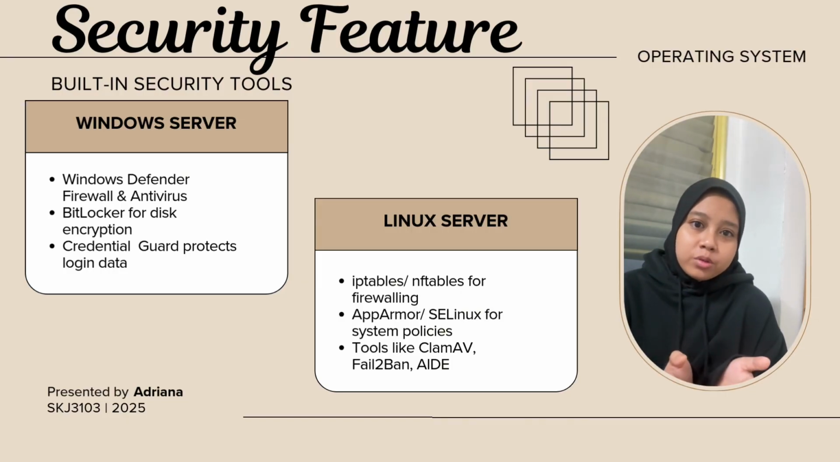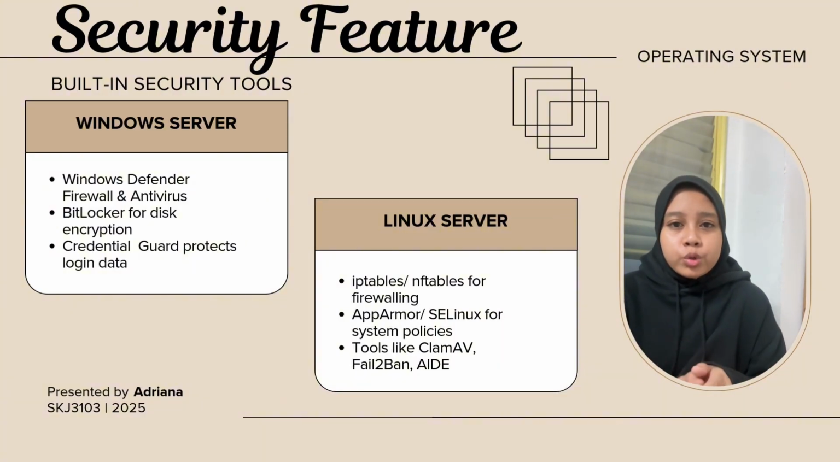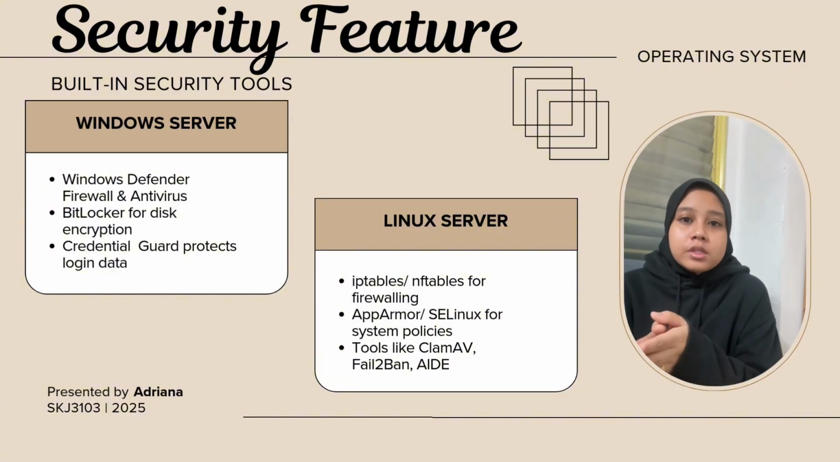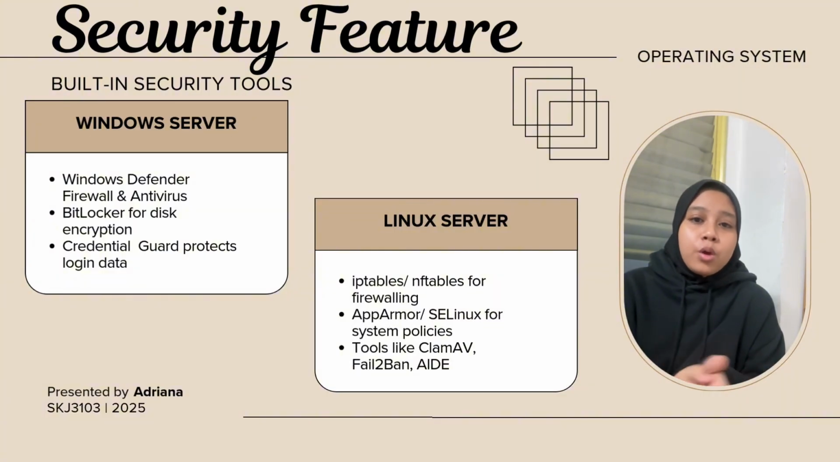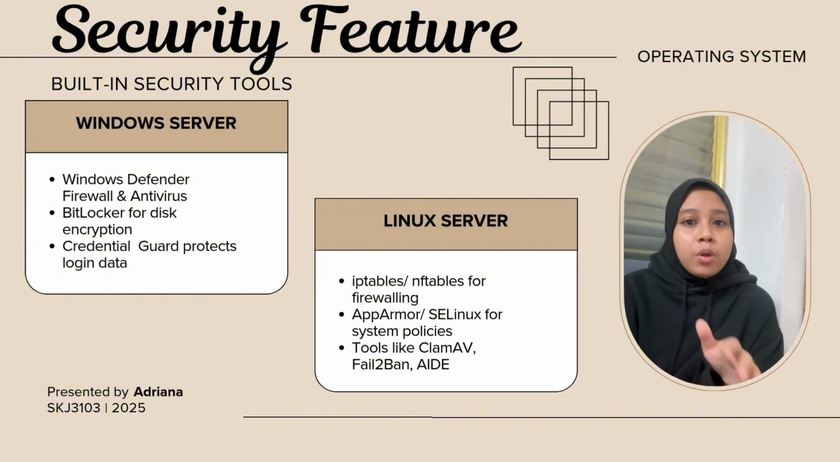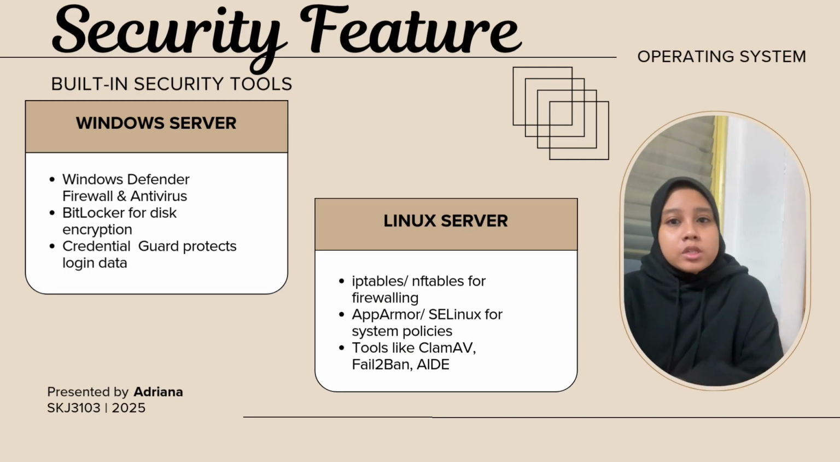Linux also has powerful tools. The firewall system uses programs like iptables or nftables to control what goes in and what goes out of the system. AppArmor or SELinux adds strict rules about what programs are allowed to do. For virus checking, you can use tools like ClamAV. Linux also uses tools like Fail2Ban, which look for repeated failed login attempts and block those users automatically. Another tool, AIDE, can tell you if important system files have been changed without your permission.